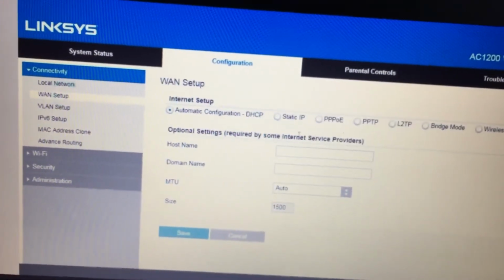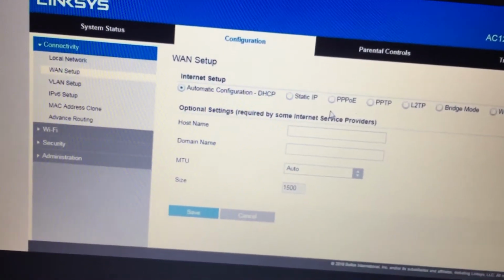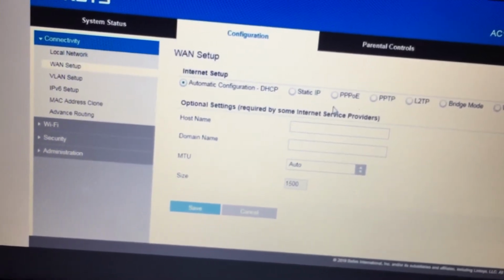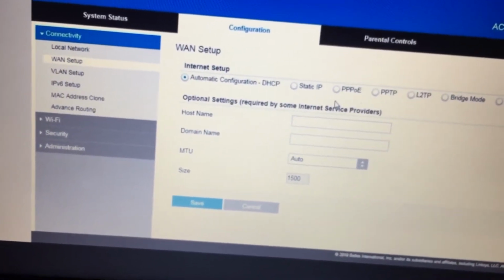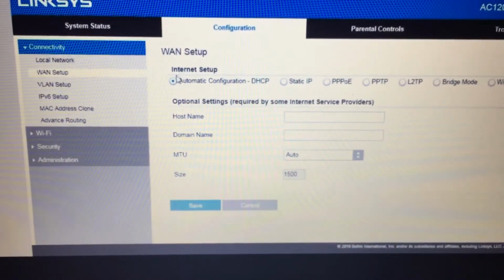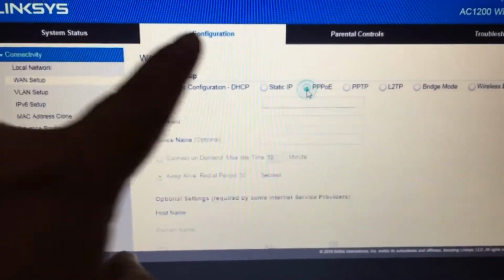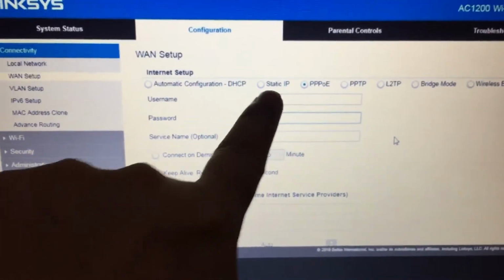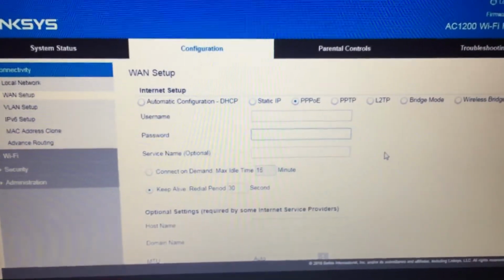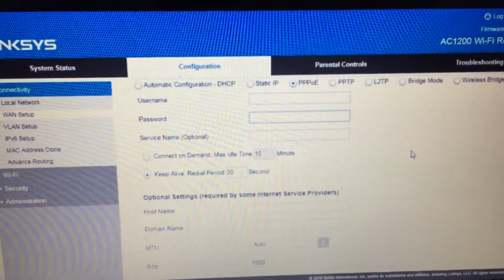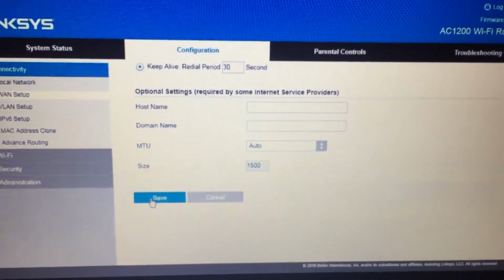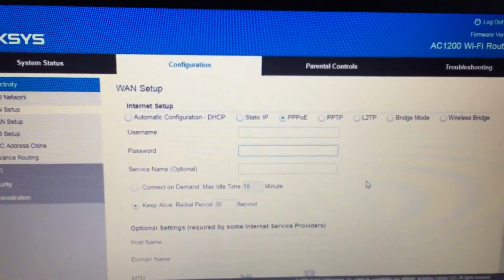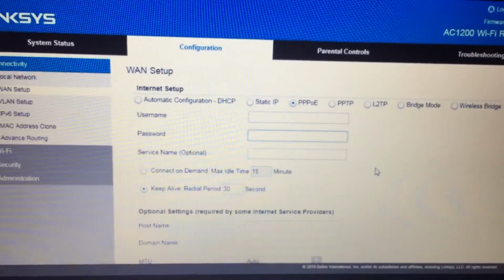Now if you are using a DSL internet service provider and if they have given you PPPoE username and password, then change this internet setup to PPPoE. Here enter the username and password given by your internet service provider. Alright, so just enter the username and password and click save. Done. These are the settings for the DSL internet service provider.